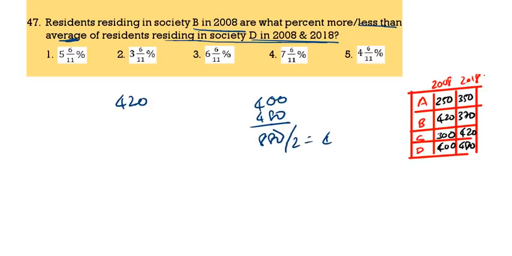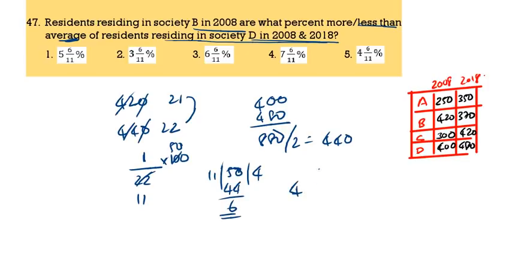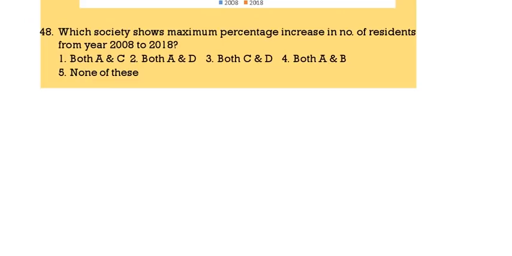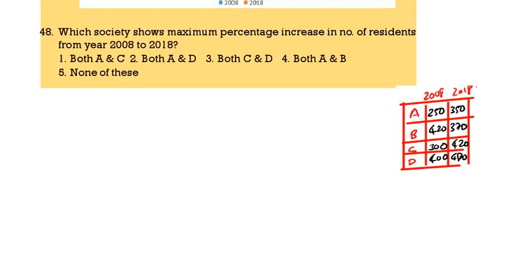Average means 440. Now this is 440. 0, 0 cancel. 2 21s 22. 21 is how much less than 22? 1 by 22 into 100. 2 11s 22, so divide 50 by 11. 11 4s 44. So it is 4 6 by 11. 4 6 by 11 is the correct answer. Option 5.